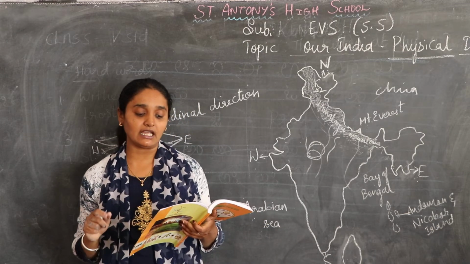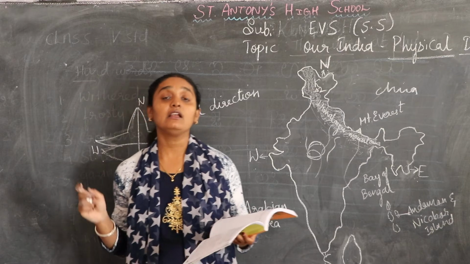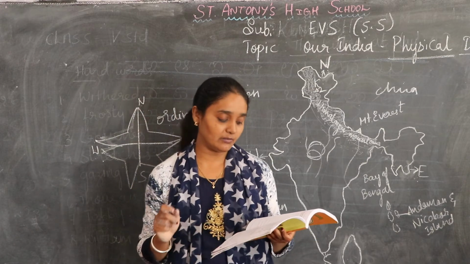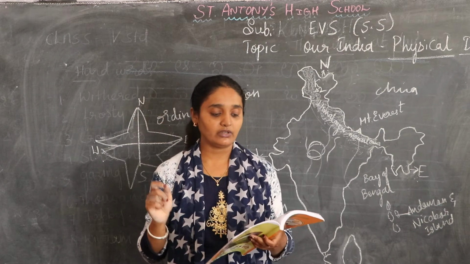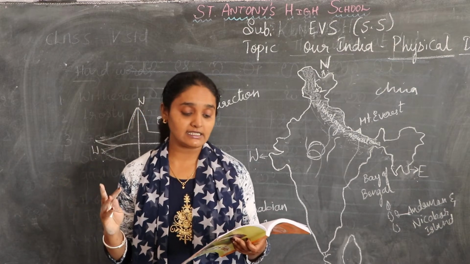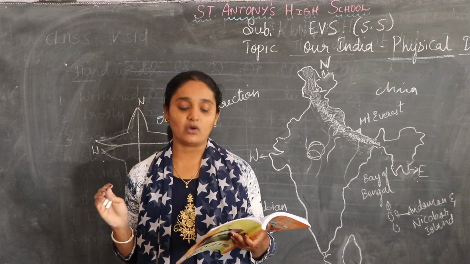Hence we can see the diversity in the climate of India. I told you there are seasons like winter, summer, southwest monsoon, retreating monsoon. So how many seasons do we have in India? Winter season, summer season, southwest monsoon season, and retreating monsoon season.